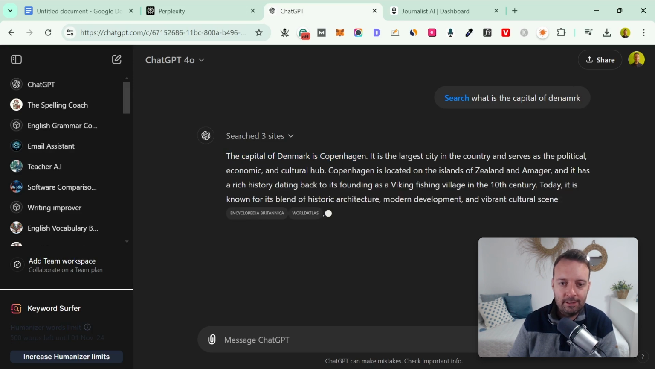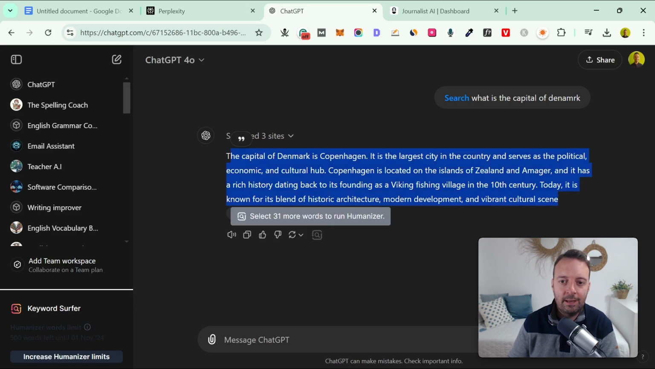So you can see here, I just get a few sentences like this, and then I get my answer, right? As fast as possible. So that's what I really like about ChatGPT search, right? I get my answer super fast and quick.